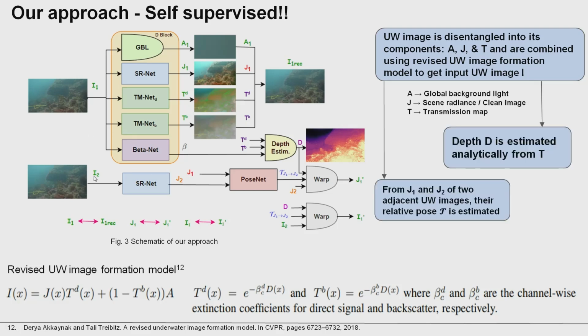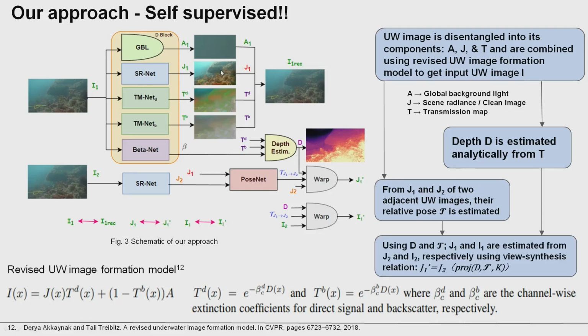We have another neighboring frame I2. From that also we find the clean image J2, and between J1 and J2 there is one pose. That pose is estimated using the pose net, and the depth and pose are used to warp J2 to get J1 dash, and this J1 dash is compared with J1. This is used for another self-supervision. Similarly, we warp I2, the next image, to get I1 dash, and I1 dash and I1 should ideally be the same. This is used for another self-supervision. So this is our approach. In our approach, a clean image aids the depth estimation, and a good depth aids the clean image. Both outputs aid each other.